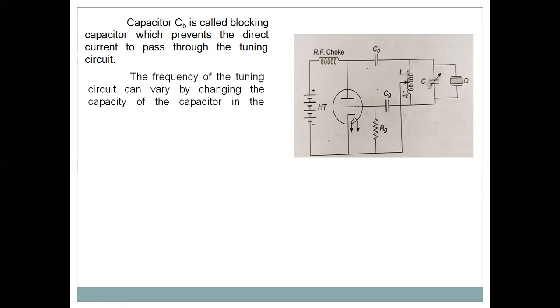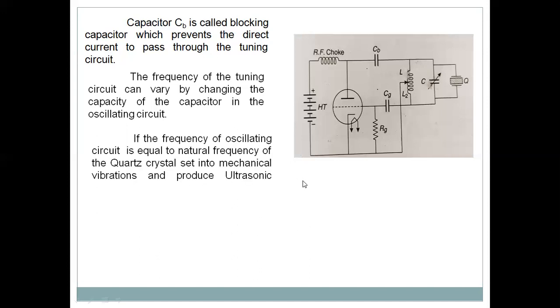The frequency of this tuning circuit, that is the frequency of this LC circuit, can be changed by changing the capacitance of the capacitor. Because this is a variable capacitor, we can change this capacity. So we know frequency f is equal to 1 by 2 pi root LC. When the capacity of the capacitor changes, the frequency also changes.